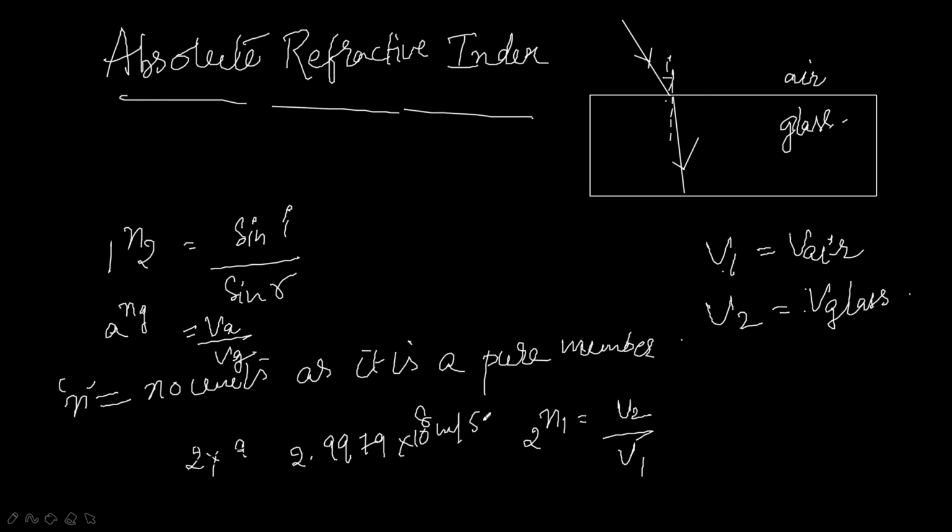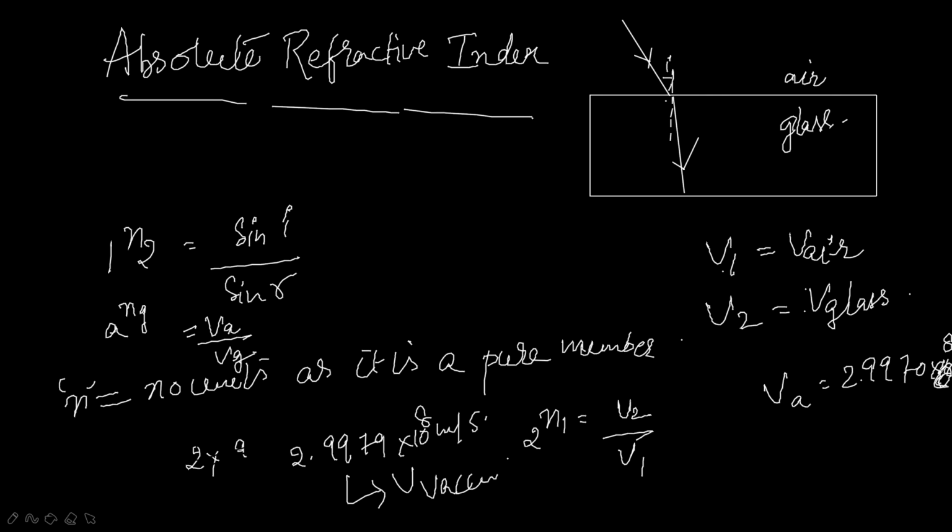And that of air is... the speed of light in a vacuum is 2.9979 × 10^8 m/s, then the speed of light in air is 2.9970 × 10^8 meters per second.